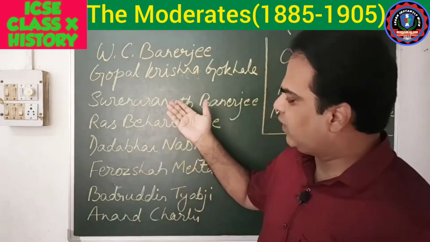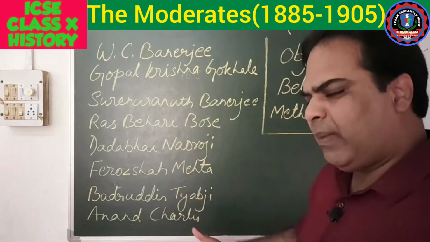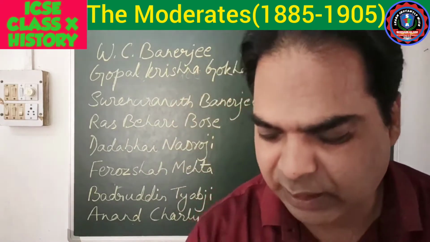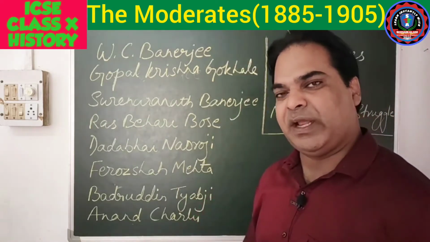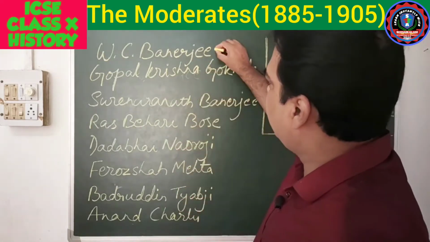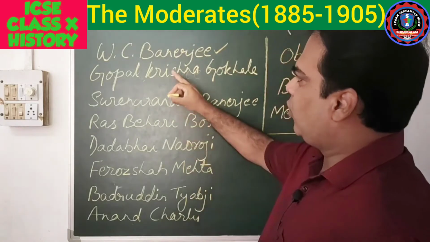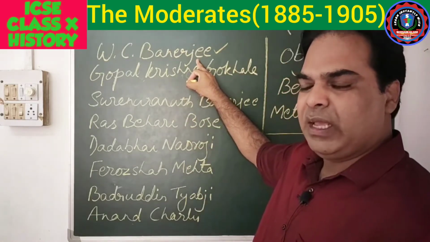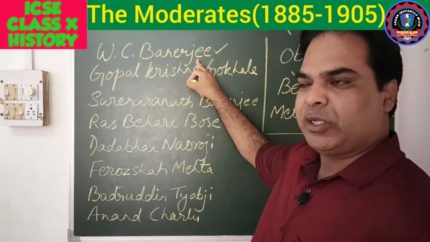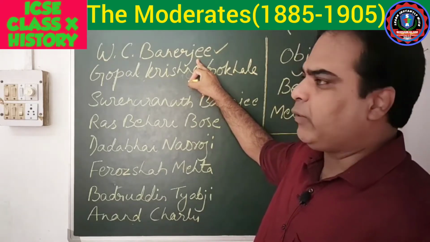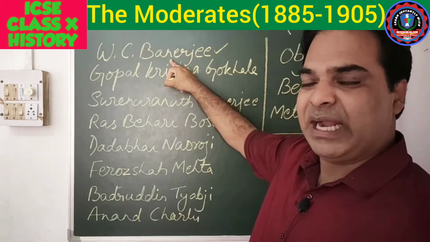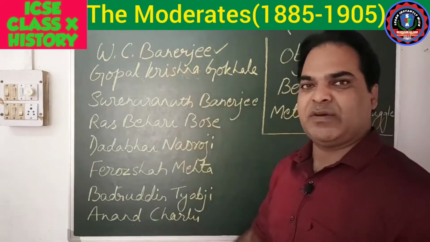You can see a few of the names of the leaders I mentioned over here. Many more were there, but they were very active during the initial phases of the Indian National Congress. W.C. Banerjee was the first president of the Indian National Congress. When the first session was held in Bombay, it was presided over by W.C. Banerjee, and 72 delegates attended it.